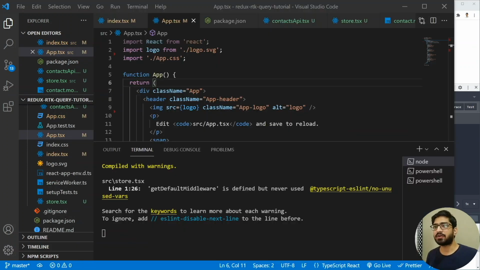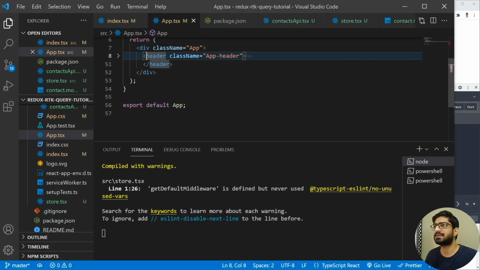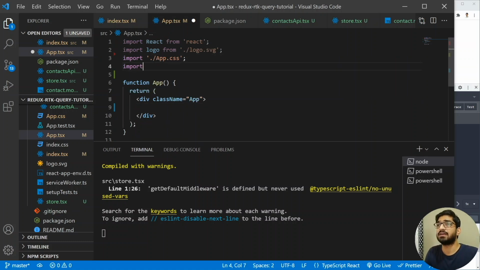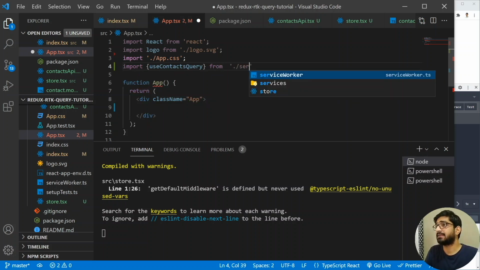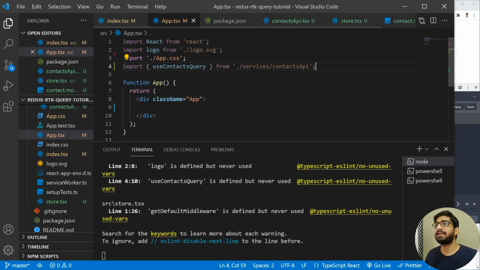And now in this App.tsx, I'm going to remove everything. So I don't want all this stuff. So let's remove this header part. All right. And what I'm going to do is import first the hook, which we have exported. So I'm going to use the useContactsQuery, and this will be coming from the services. So let me add the services, and inside the services, we have the contactApi. All right. So now we have it.